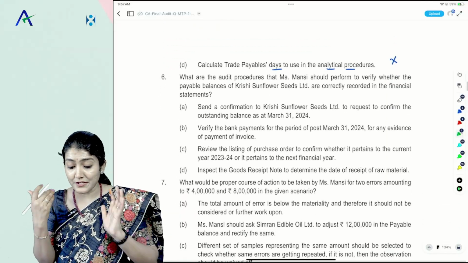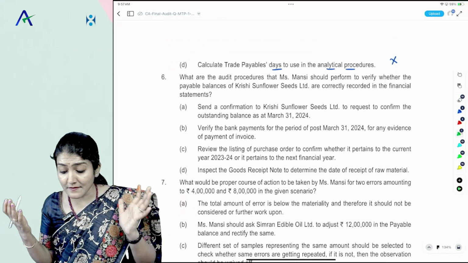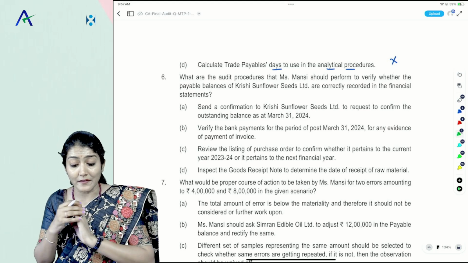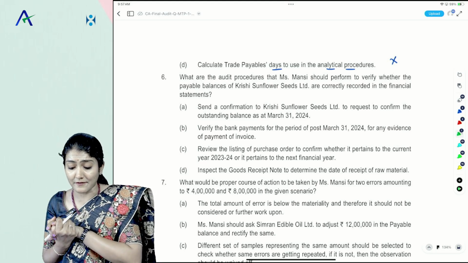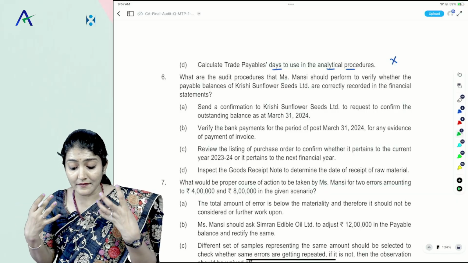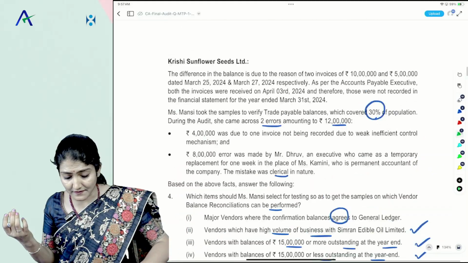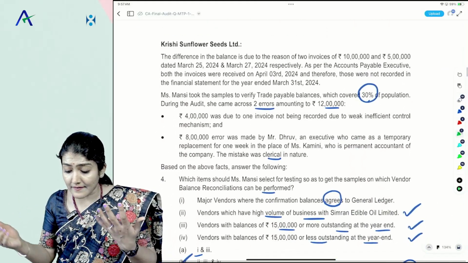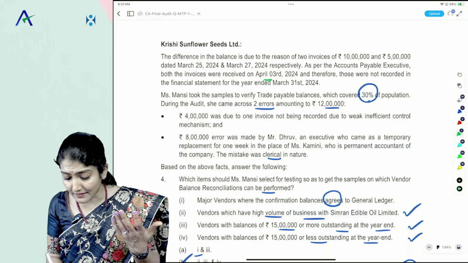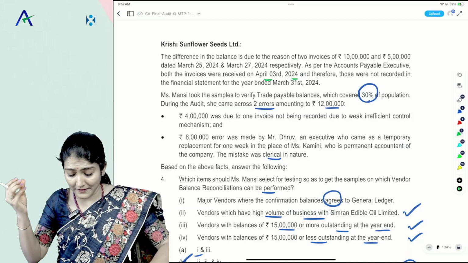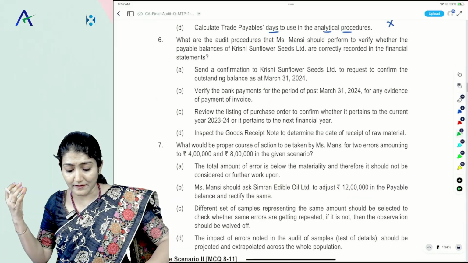Okay, next one, question number 6. What are the audit procedures that Mansi should perform to verify whether the payable balance of Krishi Sunflower Seeds Limited is correctly recorded in the financial statements, right? So Krishi Sunflower, what had happened over there? It says the invoices were received on the 3rd of April, and the 27th March invoices were received on 3rd April.